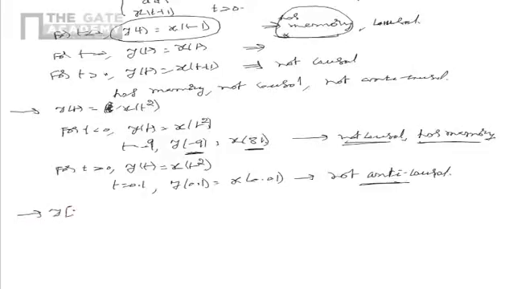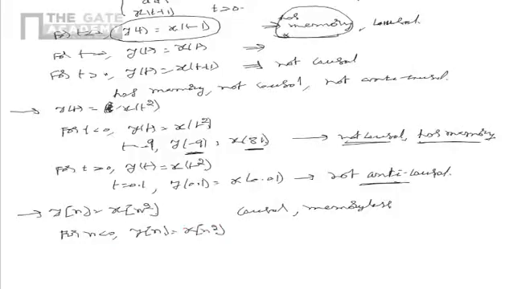Now let us consider another system which is discrete time, which can be represented as y of n is equal to x of n square. Now we have to find if the system is causal and memoryless. If we consider, say, for n less than 0, y of n is equal to x of n square.